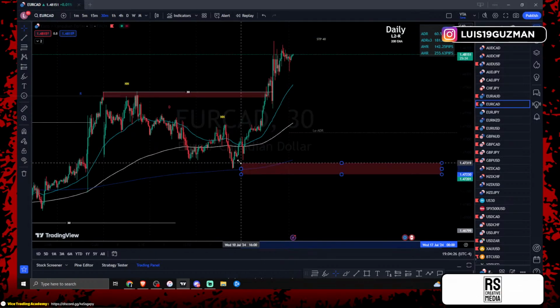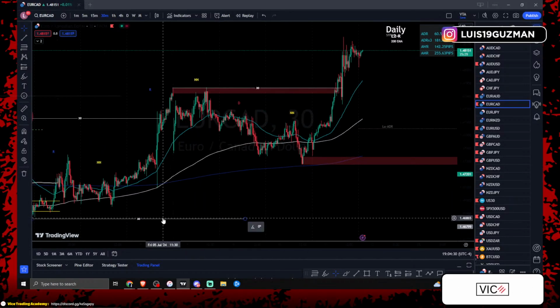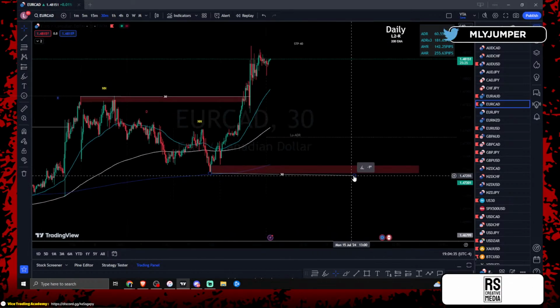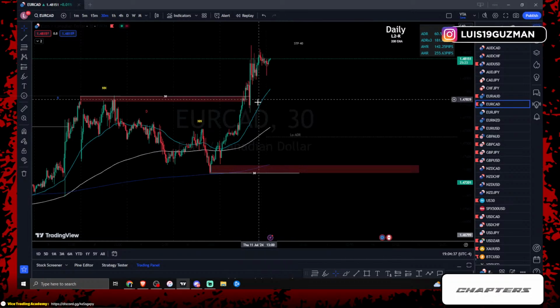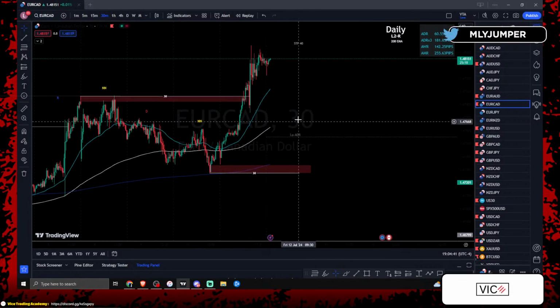So at this moment, ECAD will just mark it this way, and we'll take a look back at this tomorrow morning during the live trading session. See if we could catch a continuation, or if price is going to give us a reversal and give us a pullback back down to the bottom.